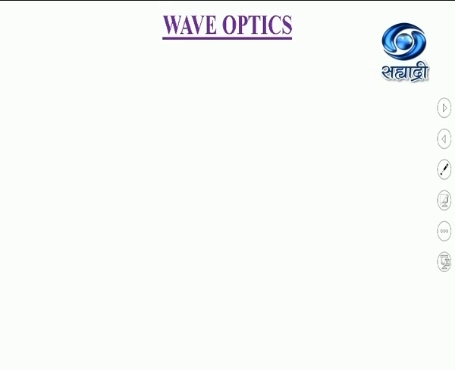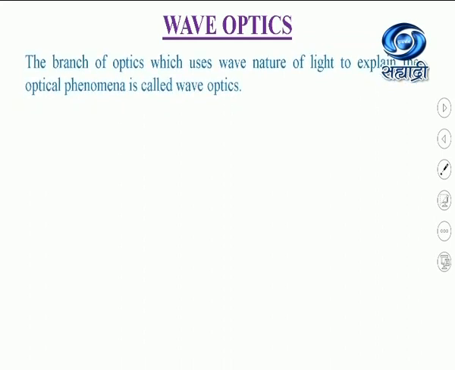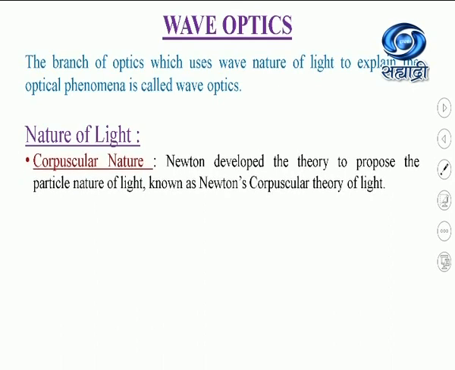Now let us start our today's chapter, wave optics. So what is wave optics? The branch of optics which uses the wave nature of light to explain optical phenomena is called wave optics. Now before going to the wave nature of light, let us understand the different natures of light. The first is corpuscular nature.